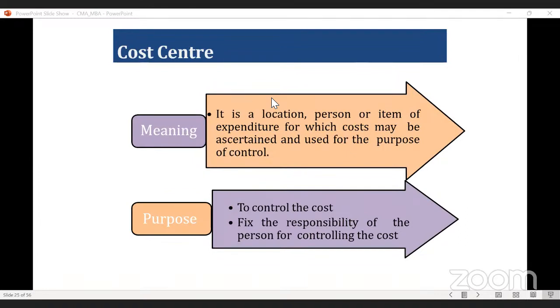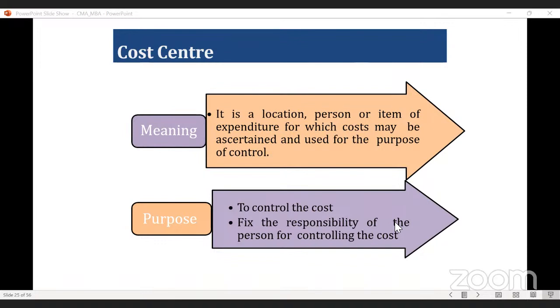So let us take one example of cost center. Cost center may be one department. Let's say you are the production manager of your department, that is production department. That means you are responsible, you are the key component of that particular department about the amount of cost incurred in that particular department.